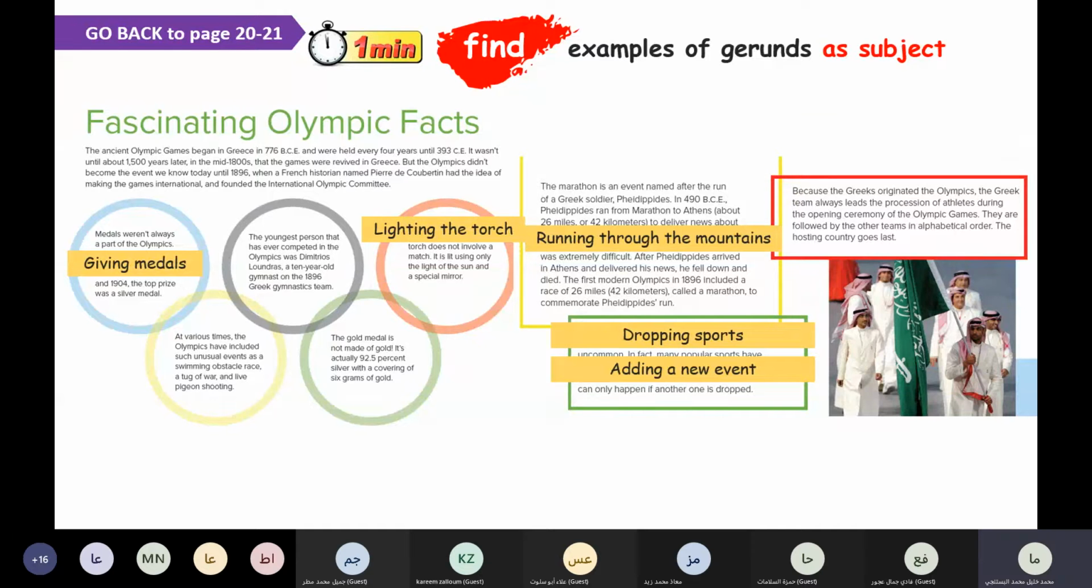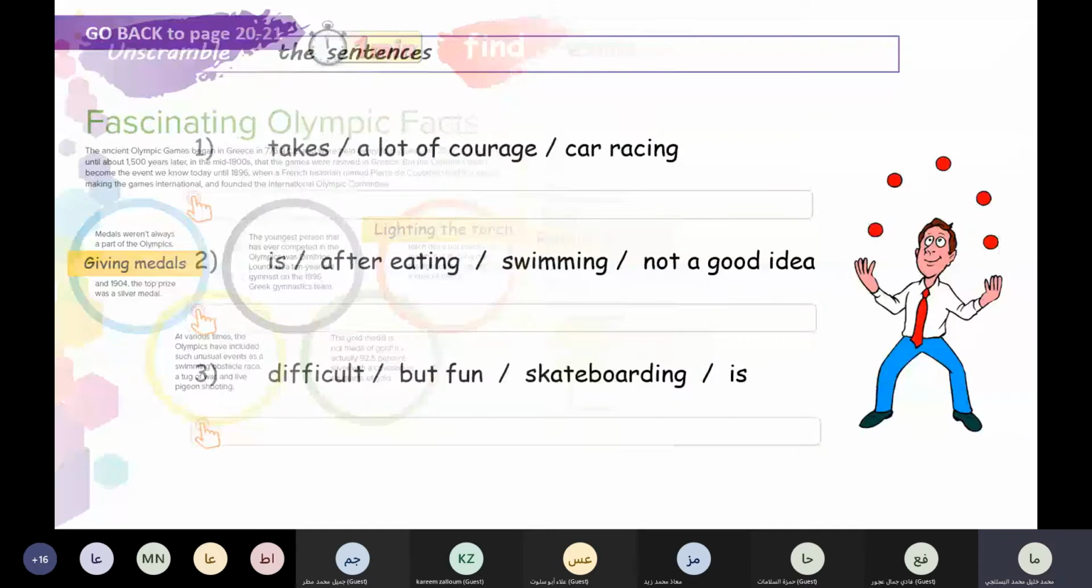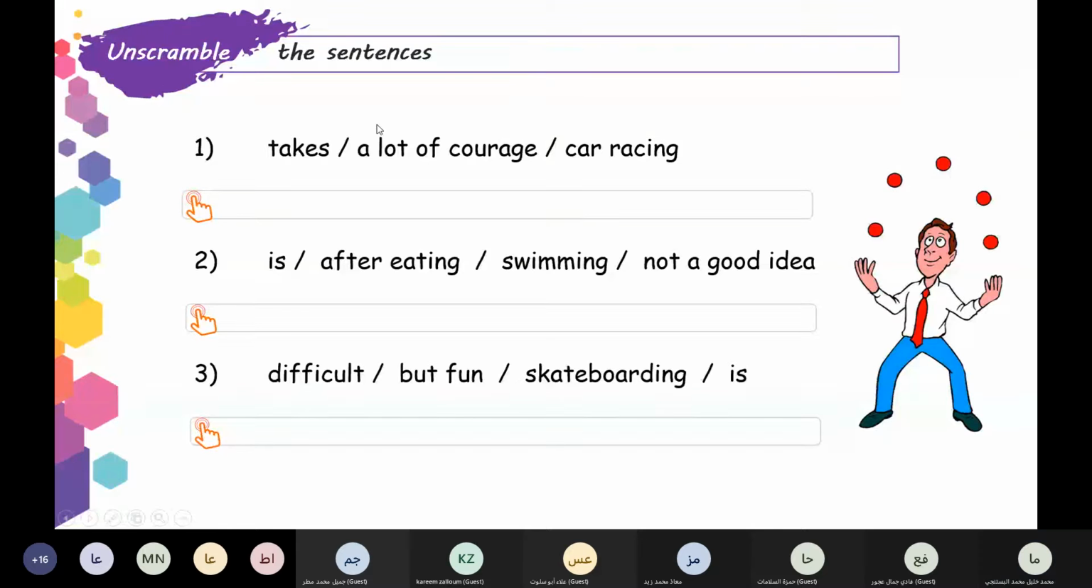Okay. Who can unscramble the sentences? Number one. Takes a lot of courage. Car racing. Can I answer? Yes, Fadi. Car racing takes a lot of courage. Good.